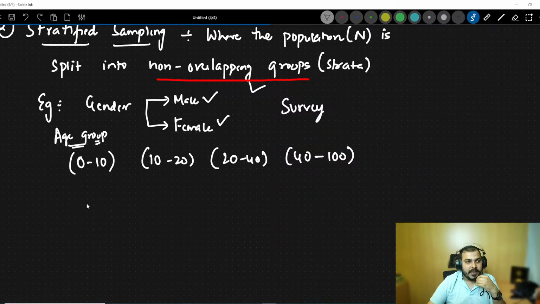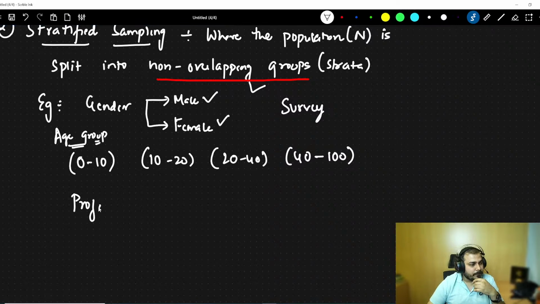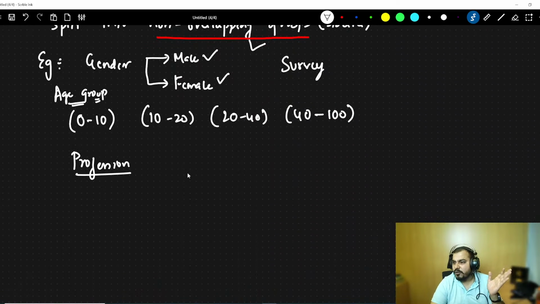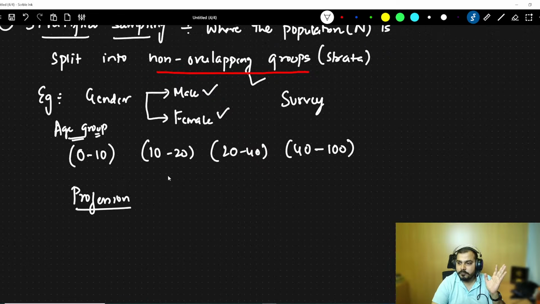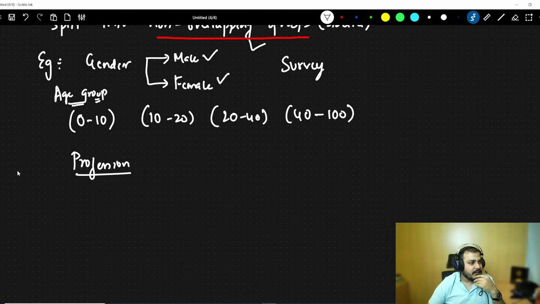Based on profession, can I do stratified sampling? Based on profession, can I do stratified sampling? Tell me. This will be an example to use. Let's consider that this is an interview question. Can we do stratified sampling based on profession?